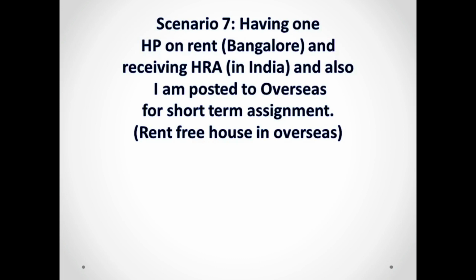Next, you're having one house property on rent in Bangalore and also receiving HRA in India. For a shorter period, you are posted to an overseas place for short-term assignment. But for that short-term assignment where you are staying, you are getting a rent-free house.